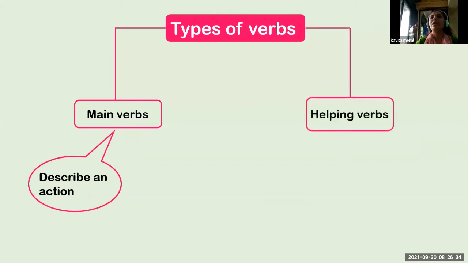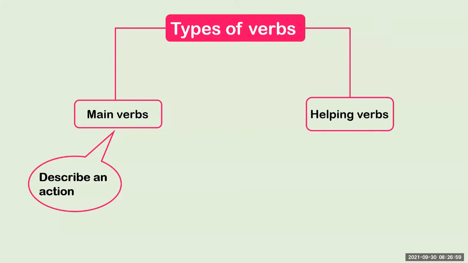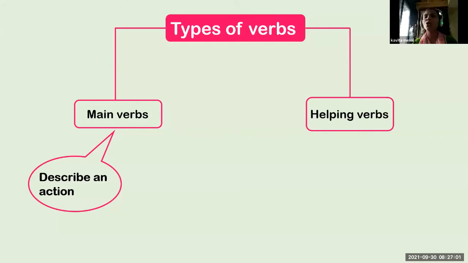Next, helping verbs. What is the work of helping verbs? What is a helping verb? We just read it before. Helping verbs help the main verb.